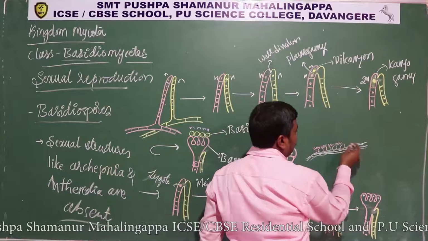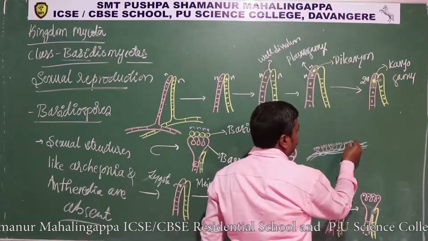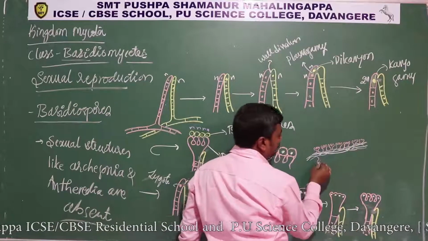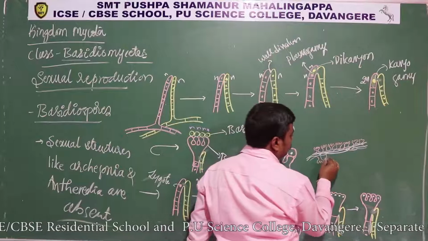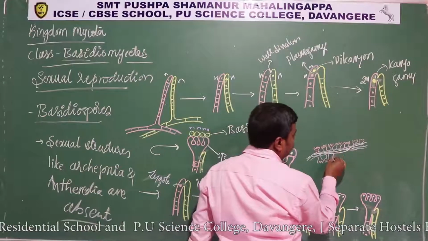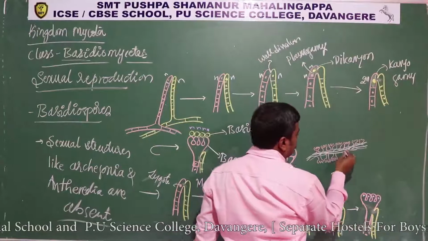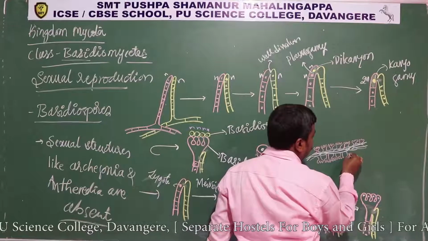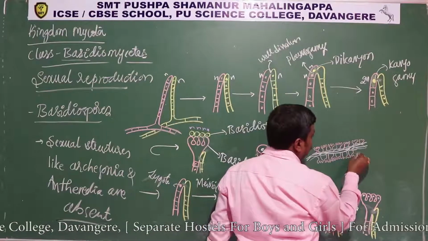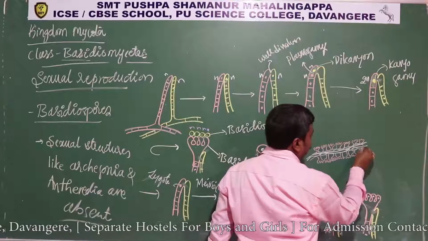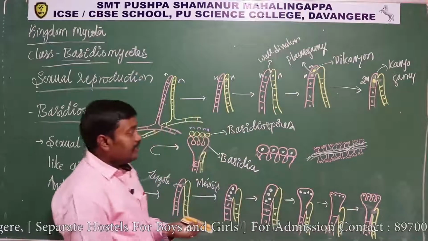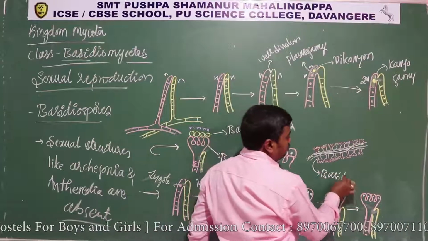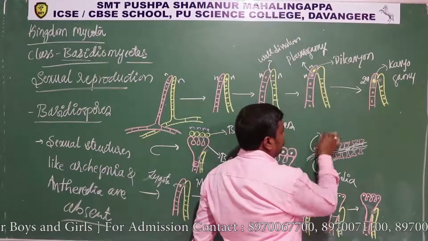That finger-like projection is going to be formed here. Okay, so like this many basidia are going to be formed. So these are basidia.